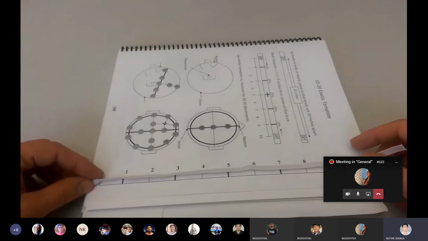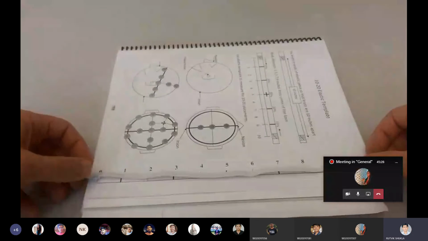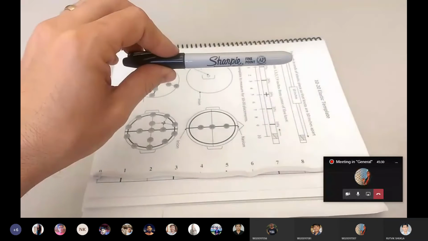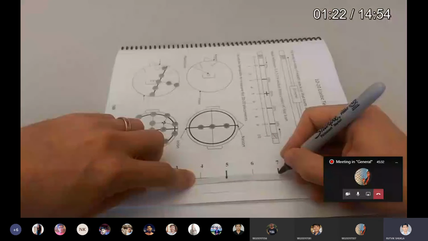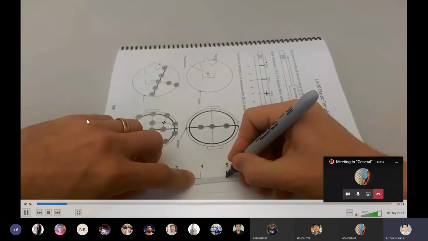First, they perform some measurement. First, they need to take a measurement of 10 inches. They just mark them. See the marking, how they are marking.